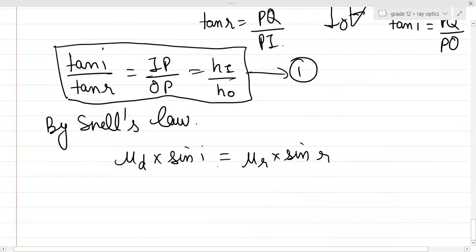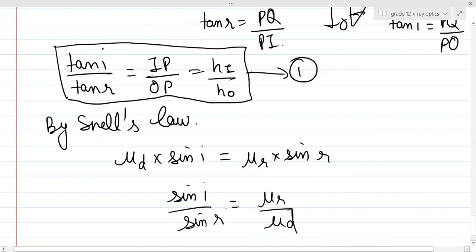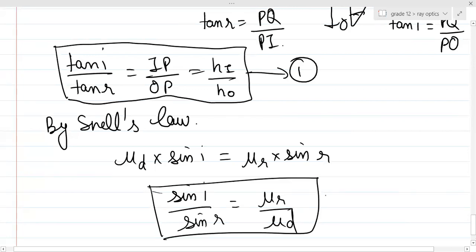Guys, can you see this particular thing? This Snell's law is easy to apply, right? So from here, can you see sin I by sin r is equal to mu r upon mu d. This is our second equation.